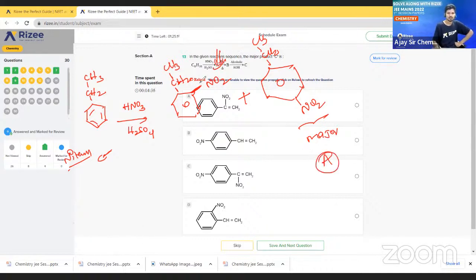If we react A with Br2 and heating, if you see a delta symbol anywhere, that means UV light. You have to remember that it will follow a free radical mechanism. Very, very important, free radical mechanism. Here the bromine reaction becomes a free radical reaction. See here, Br2 will break homolytically. One electron will come here, one electron will come here, so bromine free radicals are going to be formed.